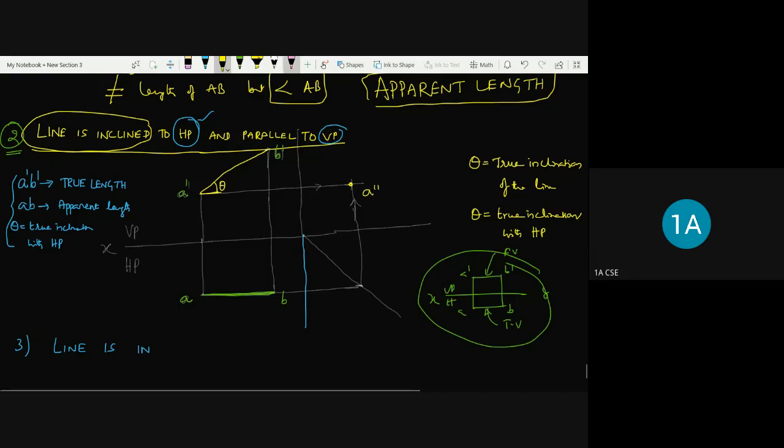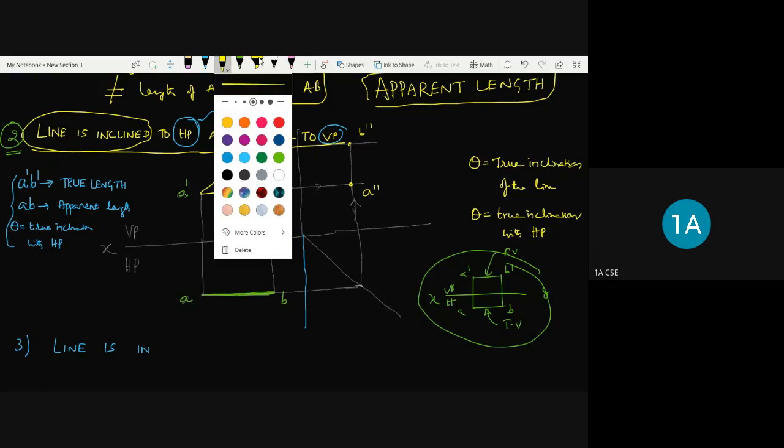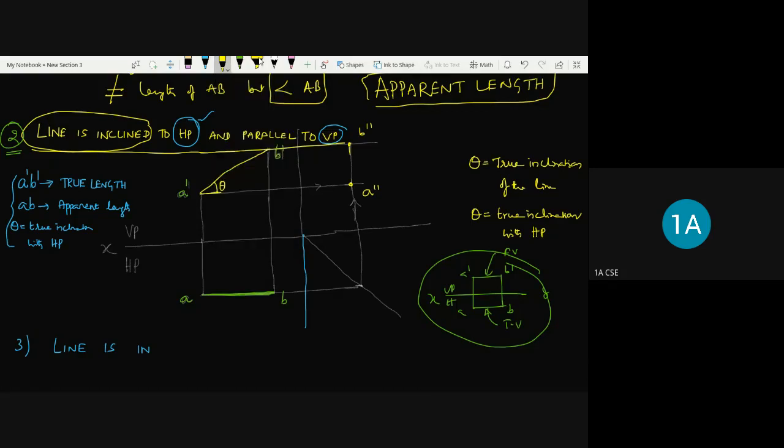Similarly, the same line is extended upward to get B dash and B double dash. If I project this line, both intersect at this particular point. So this is going to be B double dash, and joining these two points, I'll get A double dash B double dash. Okay, now you got it? Yes, sir. I understood.